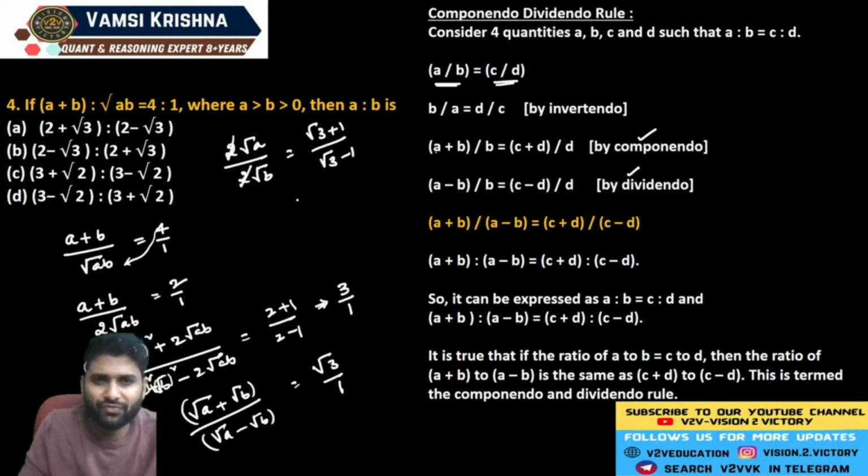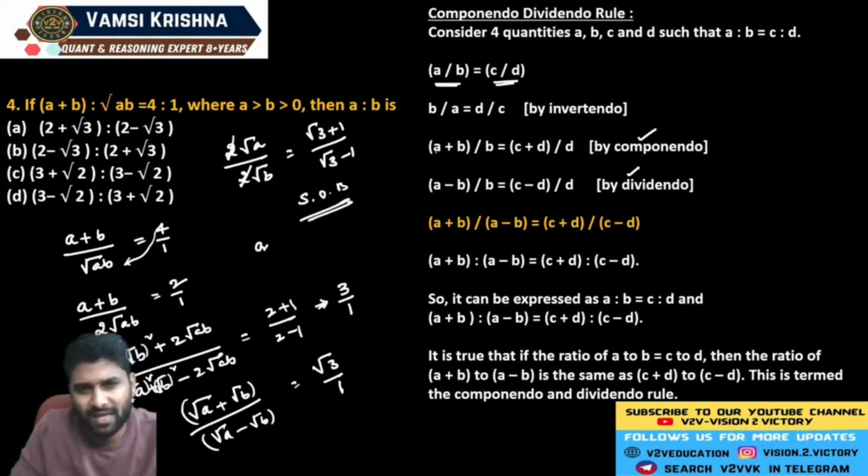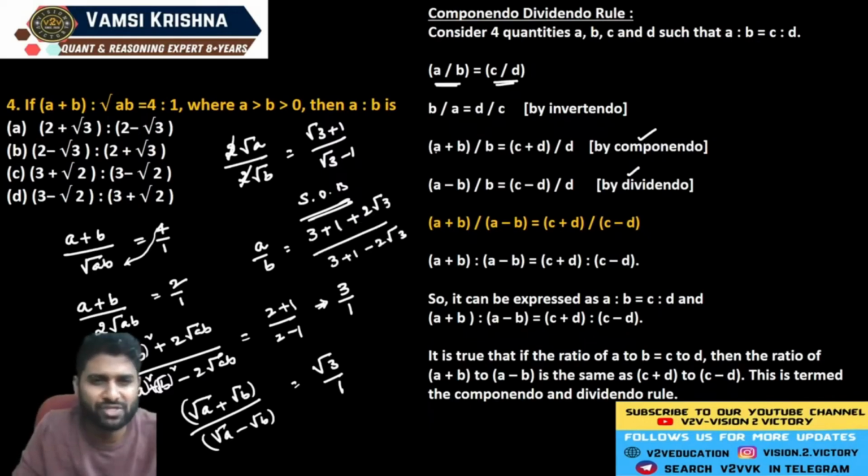Now what is the question? We need to find the value of A by B, squaring on both sides. See, it involves a few steps. Then A by B is equal to root 3 whole square, which is equal to 3. Root over, what means, 1 square is equal to 1 plus 2 root 3 divided by 3 plus 2 root 3. Now if you take 4 plus 2, 2 is a common number. Finally you will get the value of 2 plus root 3 divided by 2 minus 2.